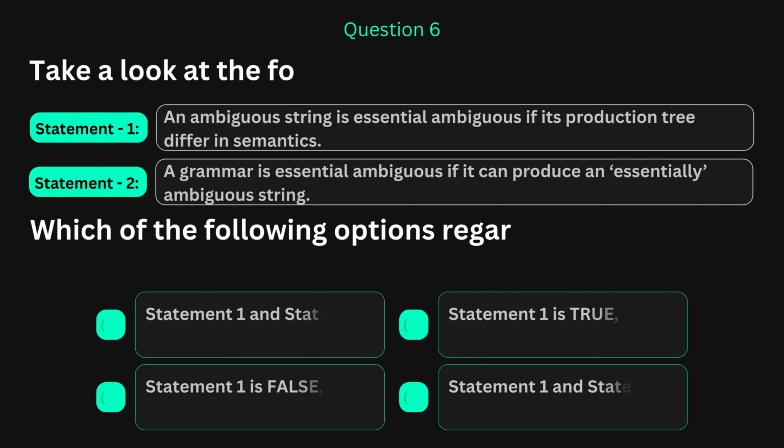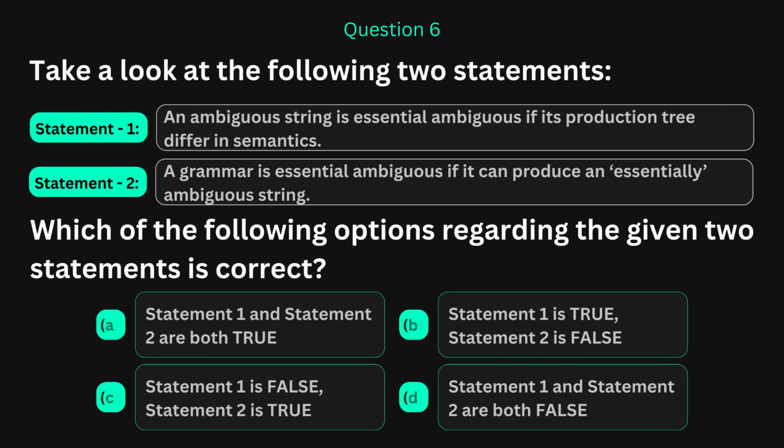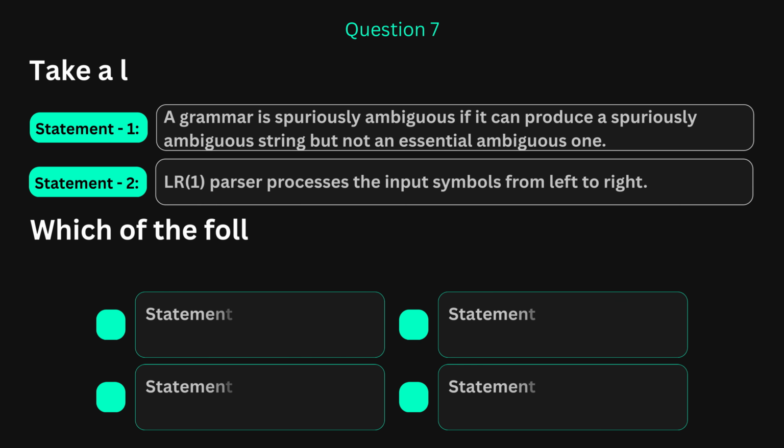Question 6. Statement 1, an ambiguous string is essentially ambiguous if its production trees differ in semantics. Statement 2, a grammar is essentially ambiguous if it can produce an essentially ambiguous string. We are now going deeper into the two types of ambiguity. The key word is, essentially. How is essential ambiguity different from spurious ambiguity? Think about what semantics differ actually means in this context. Mark your answer.